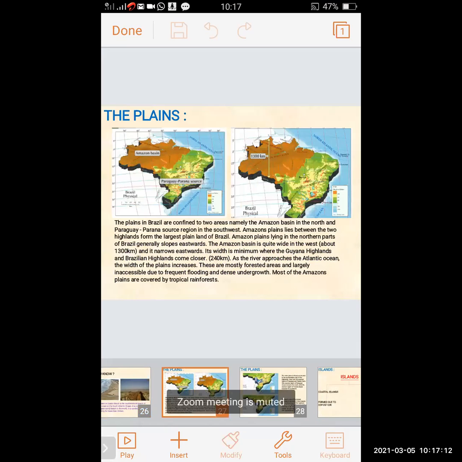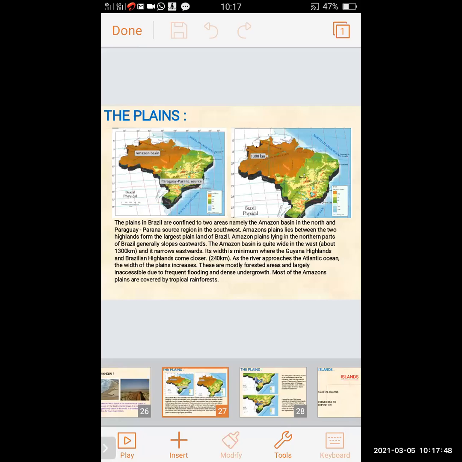Now we will see the plains. The plains in Brazil are confined to two areas, namely the Amazon basin in the north and the Paraguay-Parana source region in the south. The Amazon plains lie between two highlands and form the largest plain of Brazil. The Amazon plains, lying in the northern part of Brazil, generally slope eastward. In the first map we can see the Amazon basin and the Paraguay-Parana source region.